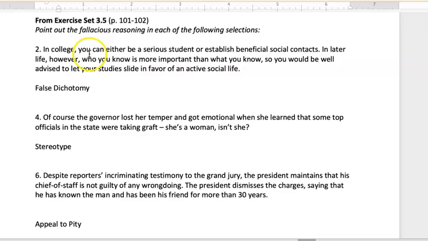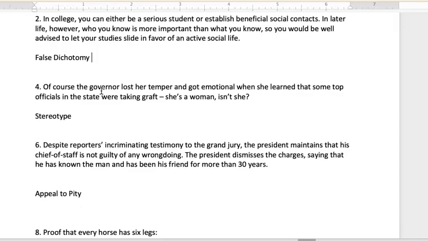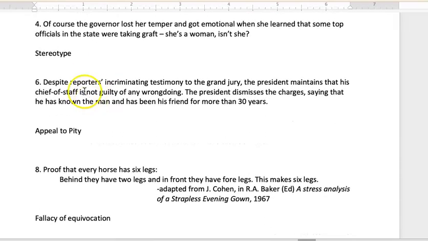All right. Next set of arguments, point out the fallacious reasoning in each of the following selections. In college, you can either be a serious student or establish beneficial social contacts. I can already tell this is a false dichotomy. I don't really need to read any more, but in later life, however, you'll want the social contacts, so have a good social life. They're saying it's either this or that. It's kind of like black and white thinking. There's only 2 choices, but you could easily do both, right? You have time for both in college, and both are important. So that's a false dichotomy.